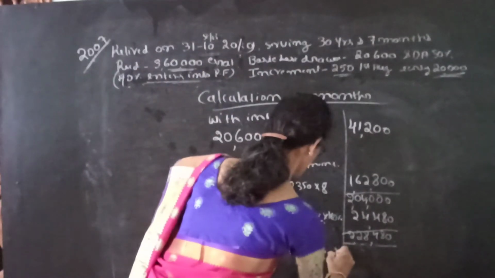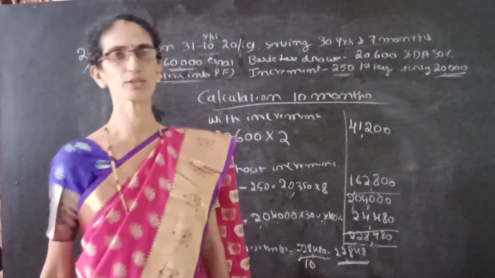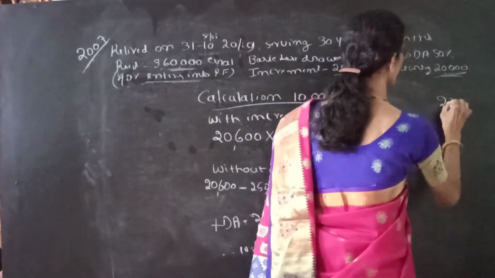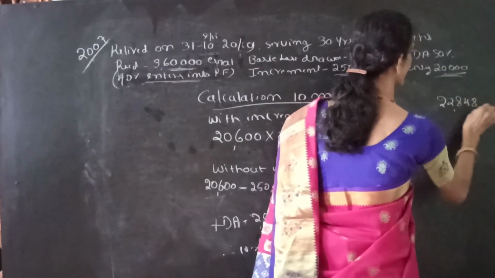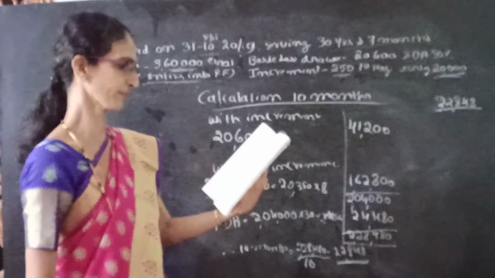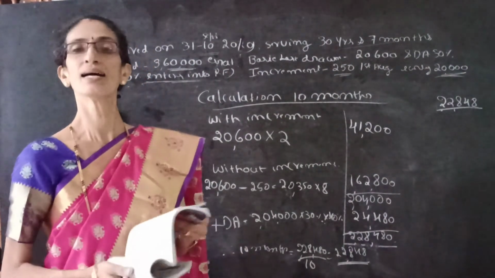So we get 22,848. 22,848 is the 10 months basic. 10 months average salary is 22,848. With this we can easily calculate the gratuity.